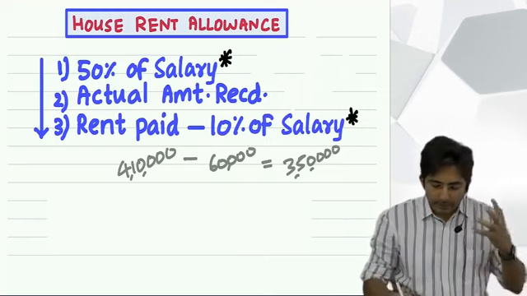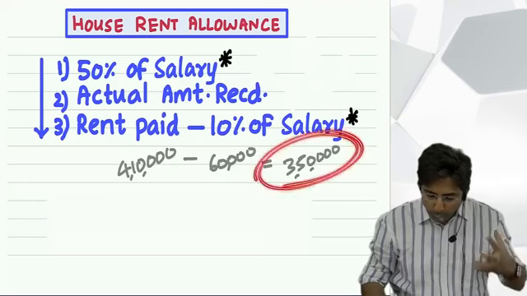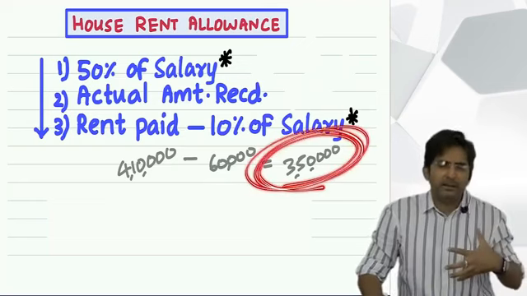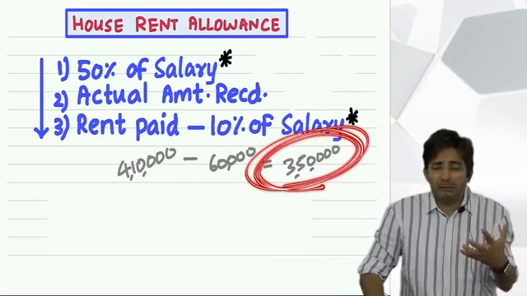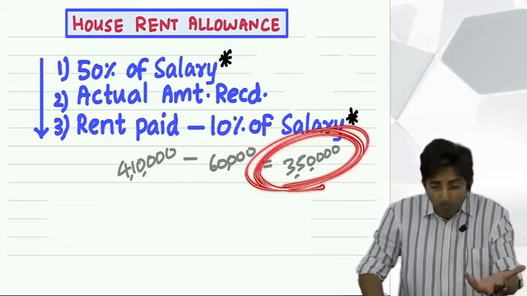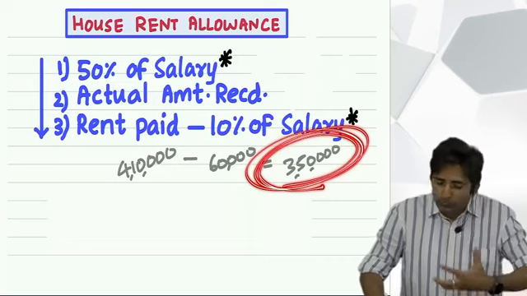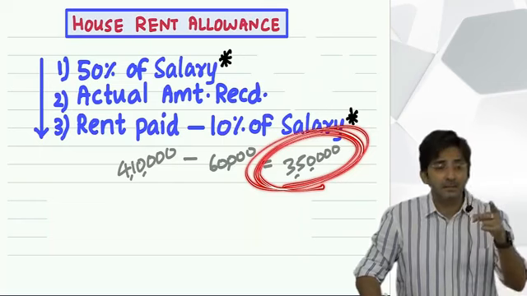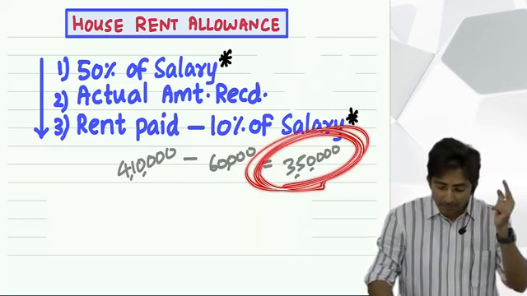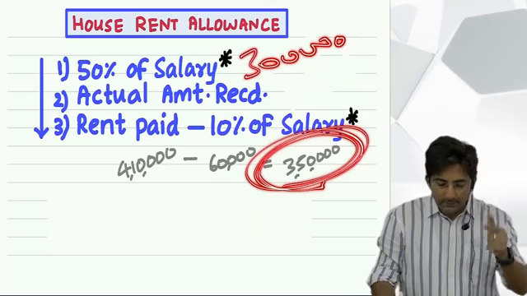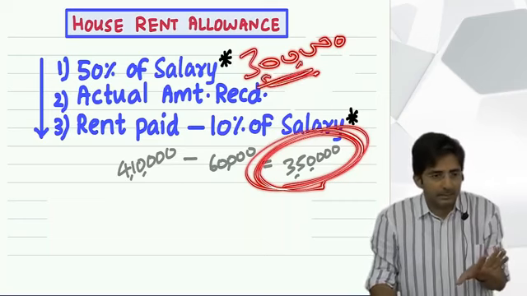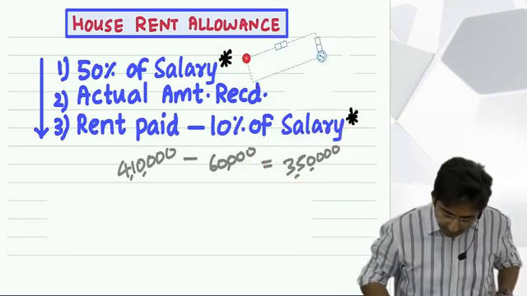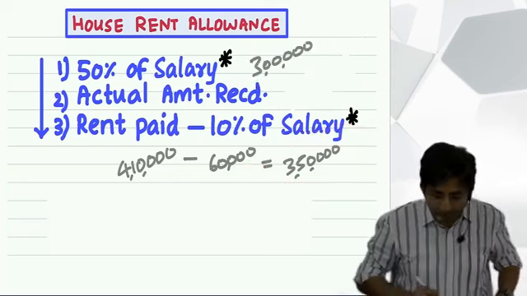Did you understand my feeling? I wanted to create so much burden, 3,50,000. So government will feel pity that 3,50,000 is so much burden. I don't know how you might be surviving, so much rent you have to pay. We feel full sympathy for you. But sorry, we can't help beyond 3 lakhs. What is 3 lakhs? 50% of salary. Salary, in our example, is 6 lakhs. This depends on question to question. So this is government's maximum budget.